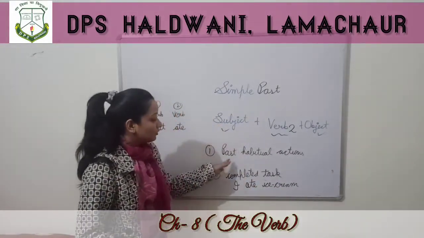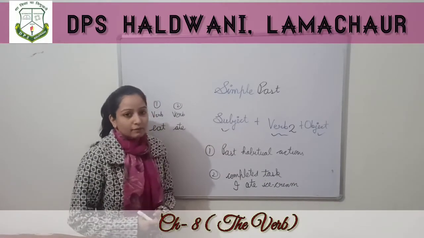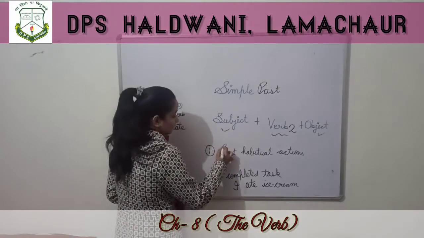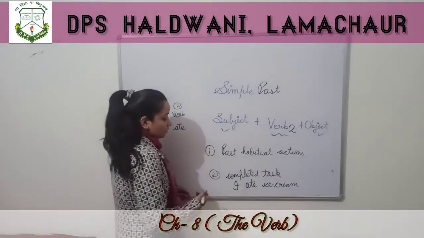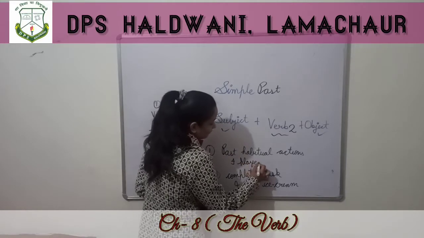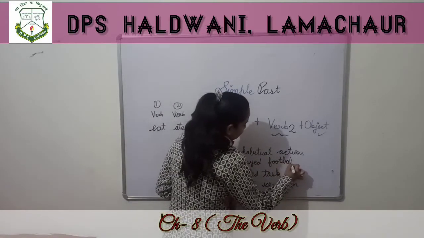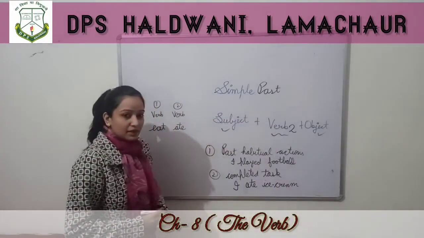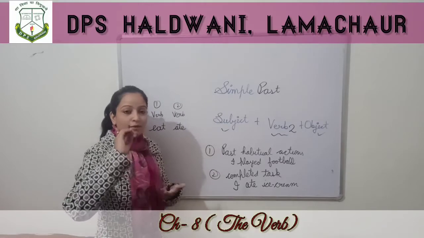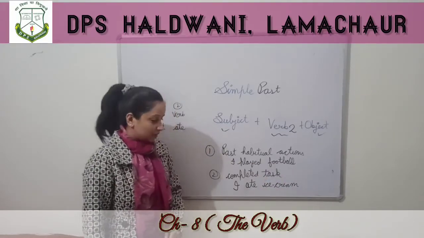Okay. Now for the past habitual actions. Suppose you used to play football in the past, okay, for a period of time. So you can say, I played football. It means that you used to play football in the past for a period of time. Okay, I played football.